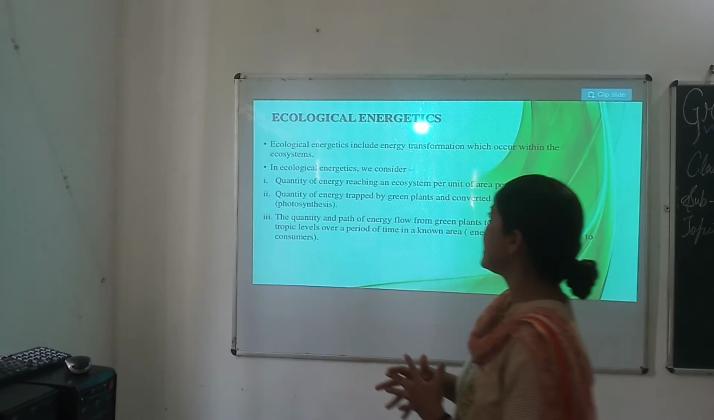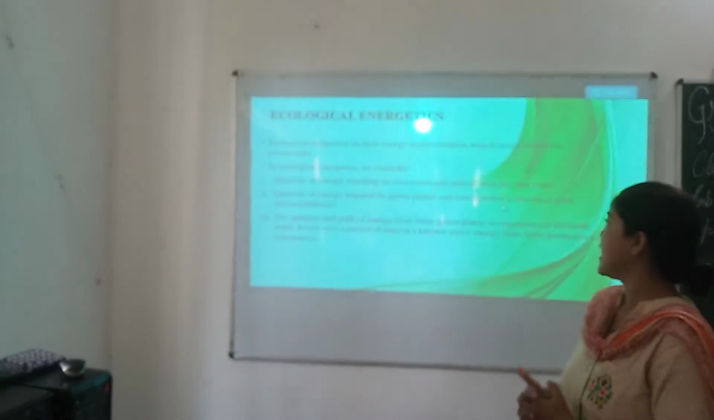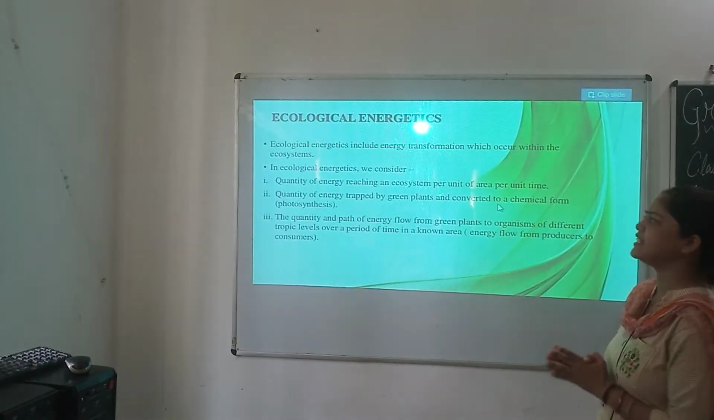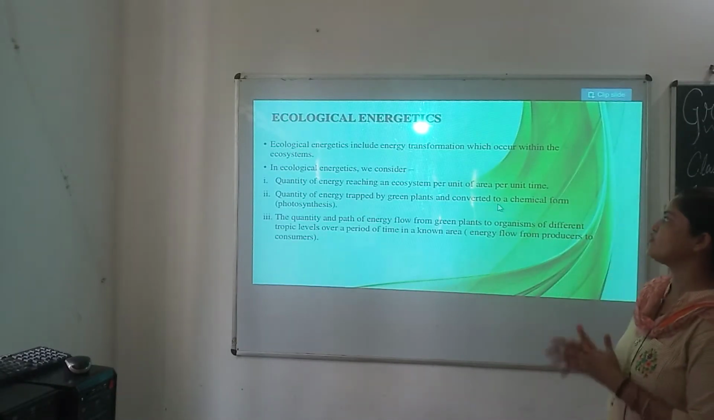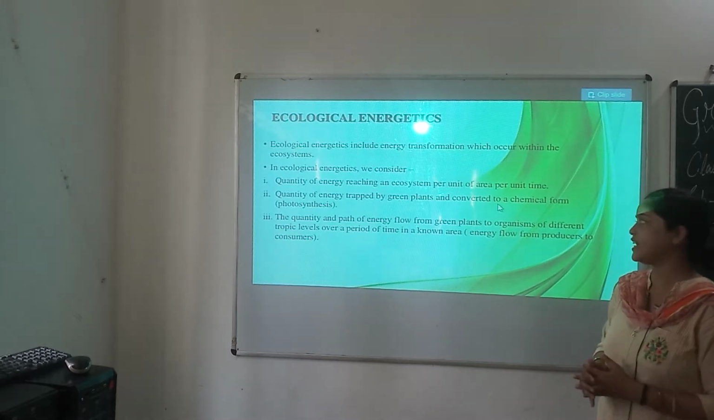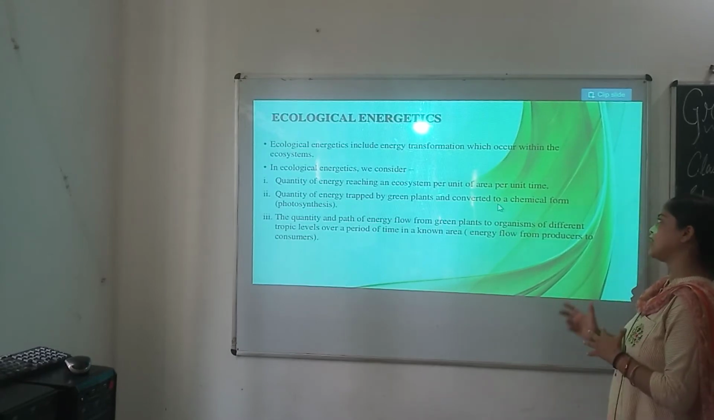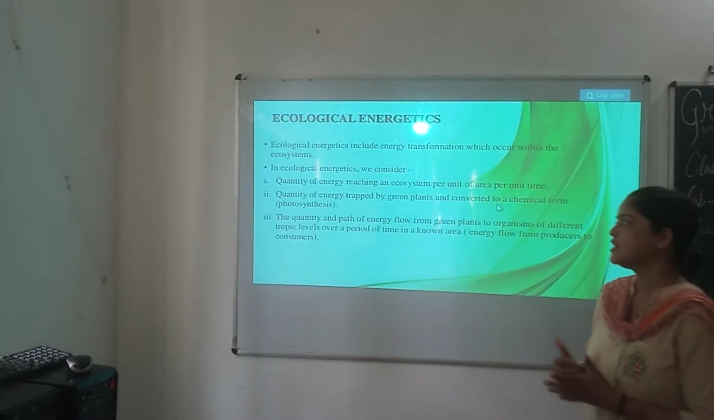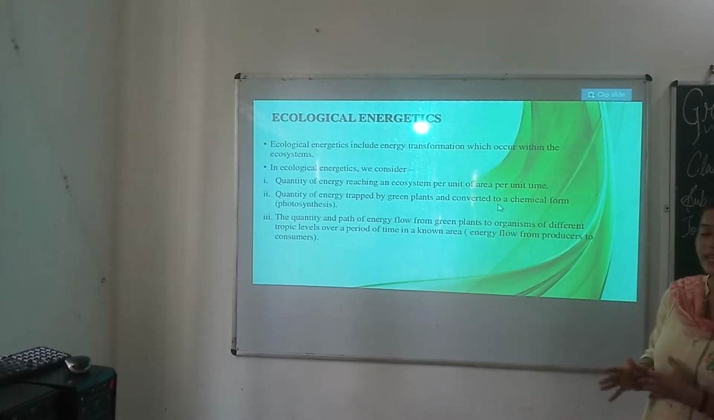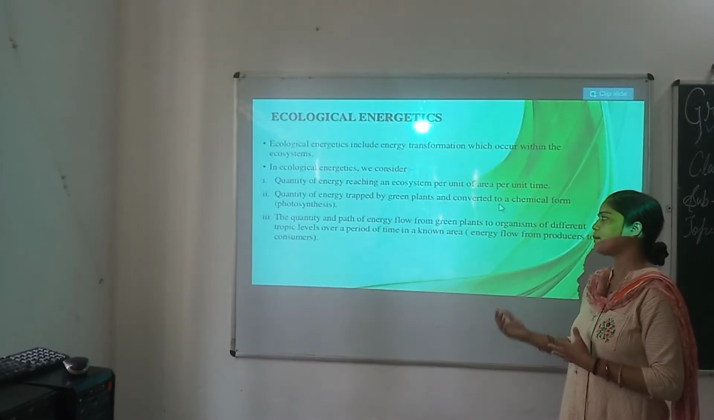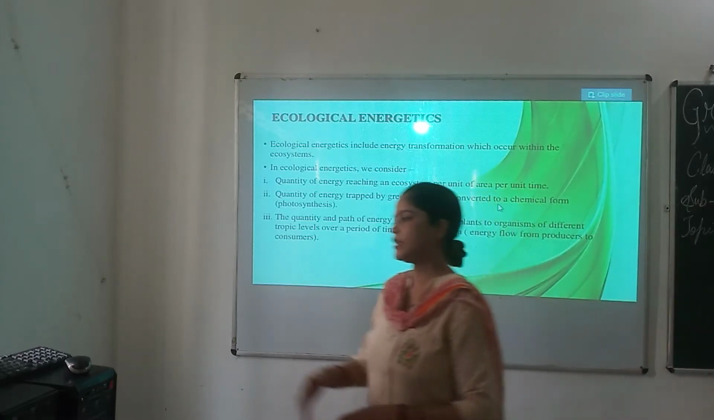So, when I talk about ecological energetics, we consider the quantity of energy reaching an ecosystem per unit of area per unit time. Then the quantity of energy trapped by green plants and converted to a chemical form, that is photosynthesis, and the quantity and path of energy flow from green plants to organisms of different trophic levels over a period of time is known as energy flow from producers to consumers.